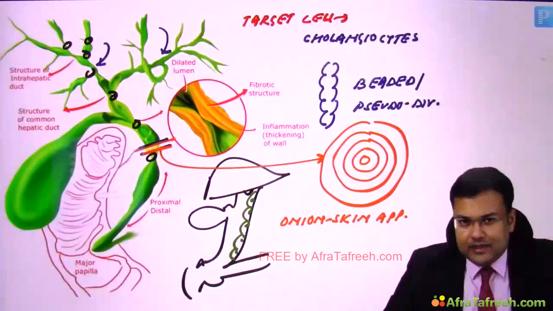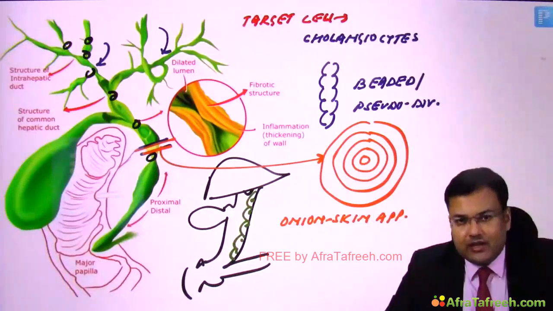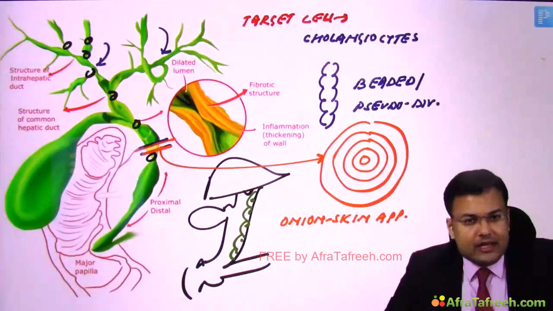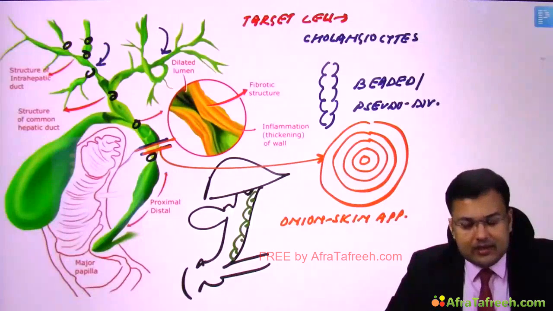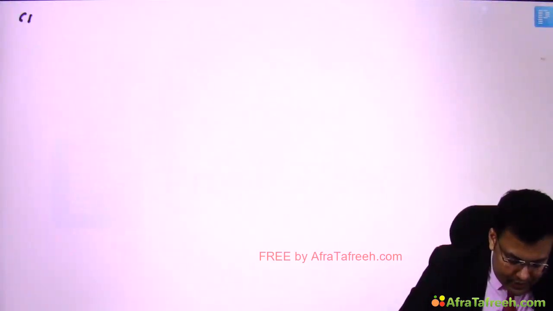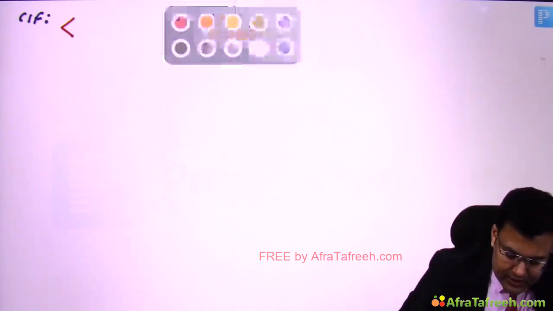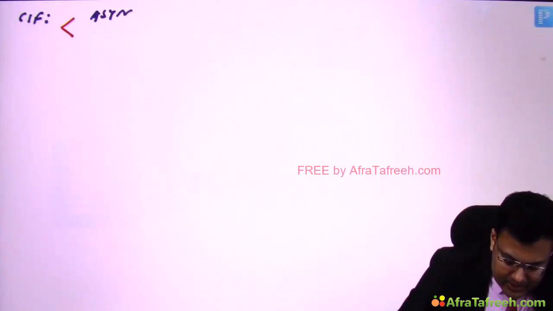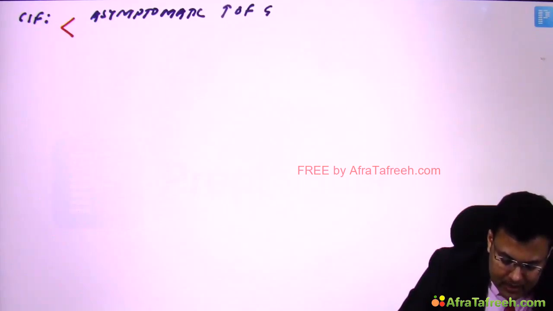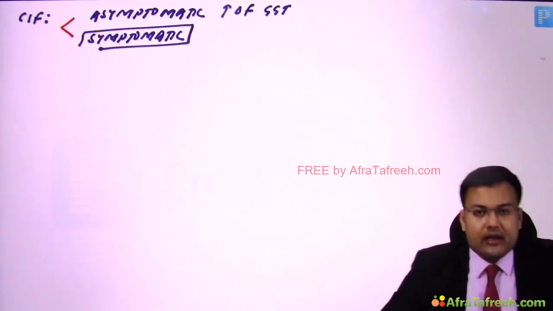Now see, there are two kinds of presentation. Generally, patient presents in fourth decade, but before that, there is asymptomatic elevation of gamma glutamyl transpeptidase, right? So two presentations, either patient is symptomatic or asymptomatic. If patient comes early and on laboratory investigations, it is found that GGT is raised. So two situations. One, there is asymptomatic elevation of gamma glutamyl transpeptidase, and the second situation, patient is symptomatic. Why? Because this patient started having recurrent attacks of cholangitis.